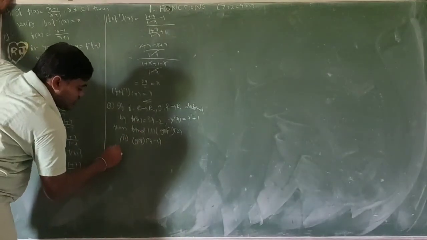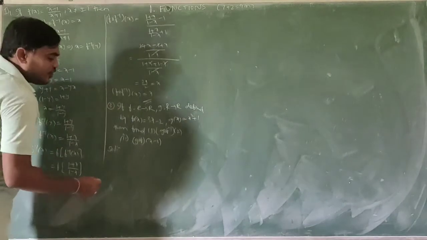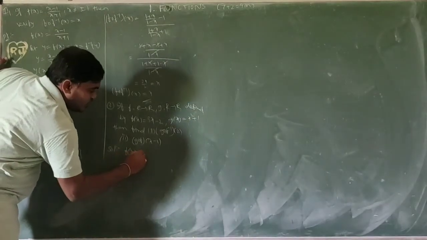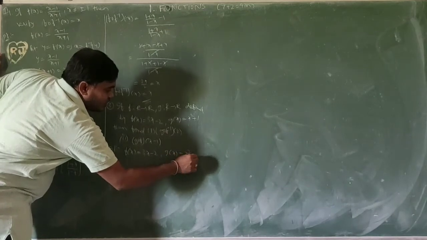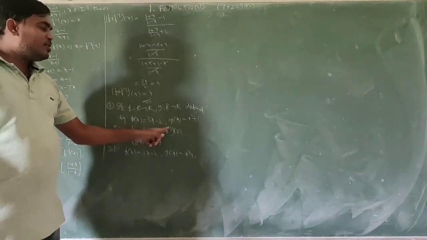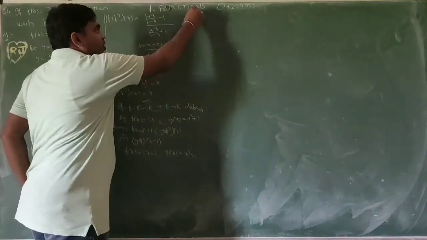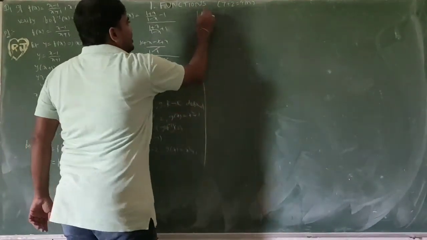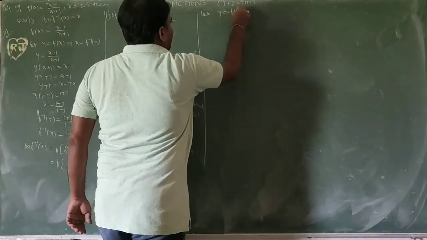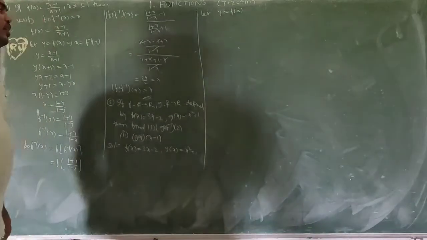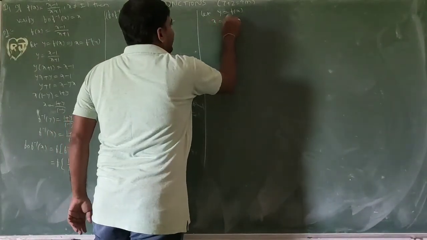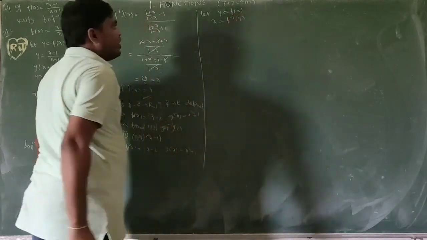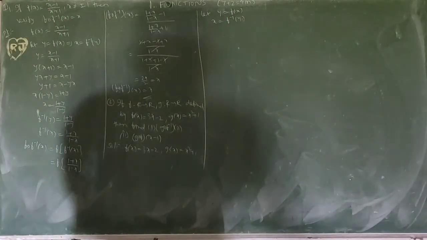So solution. First, whatever the function given, I want to write: f of x equal to 3x minus 2, g of x equal to x square plus 1. In this, I want to find out the f inverse function. First, let y equal to f of x. So x equal to f inverse of y.